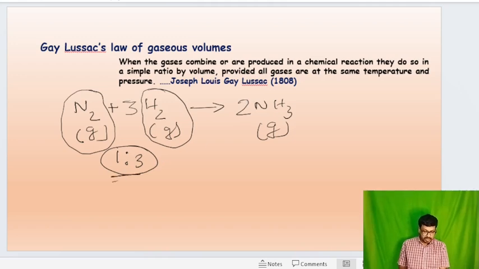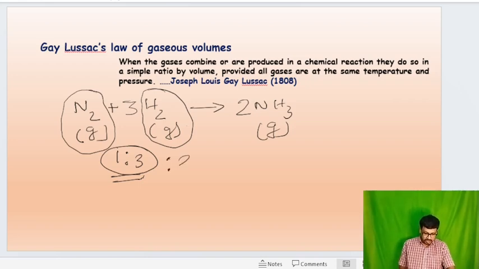So if the reactant molecules are gases with a simple whole number ratio by volume, the product, also a gas, has a simple whole number volume ratio with the reactants, provided all gases are at the same temperature and pressure.